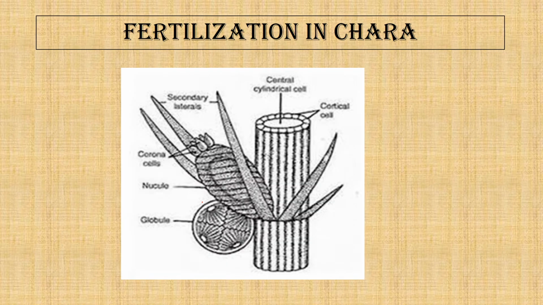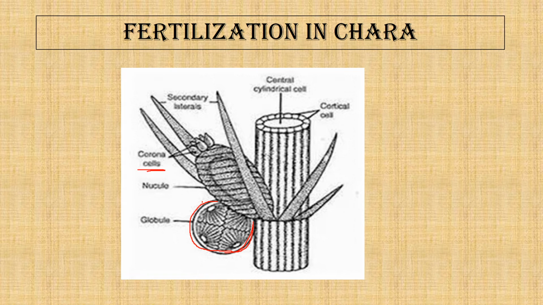Now during fertilization, gaps are produced in the corona cells, and during that time the shield cells gelatinize, exposing the antheridial filaments that are enmeshed in the gelatinous matrix. So the antheridial filaments are exposed by the gelatinization of the tube cells.